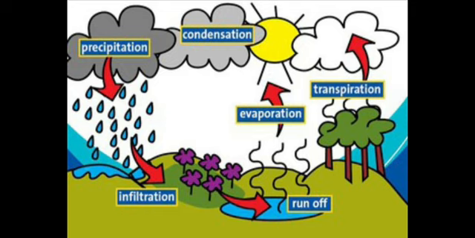evaporates. As you know already, from your lower grades, you have learned that water exists in three forms. What are the three forms of water? Solid, liquid, and gas. Solid form of water is ice. Liquid form of water is nothing but water. Gaseous form of water is water vapor or steam.